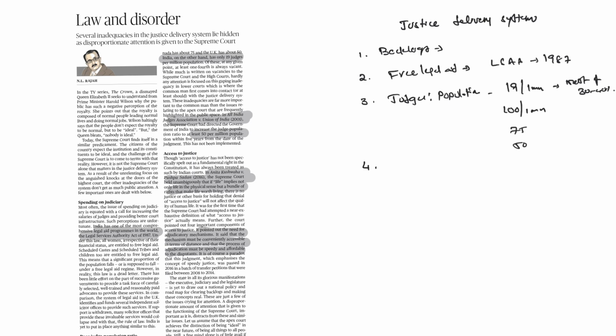And further to this, access to justice means the court shall be available within the vicinity, the judgments have to be speedy, litigation has to be affordable, and courts have to be accessible for all. So speedy, affordable, accessible justice is what is promised to the citizens, but it is not being given to them. So that's why we need to reform the justice system in India. That is the essence of this article.